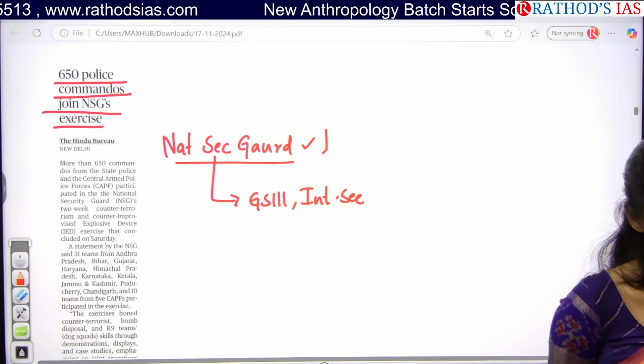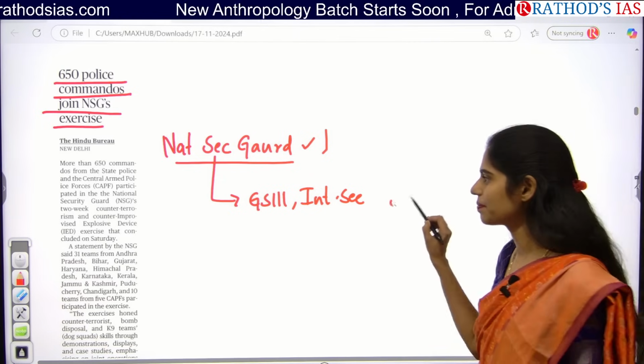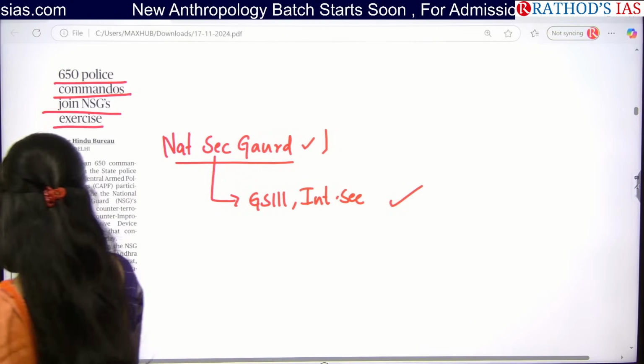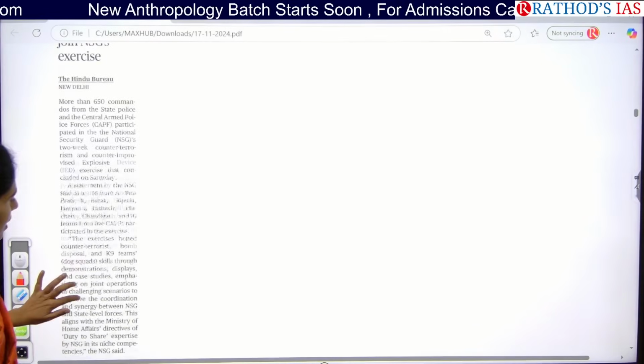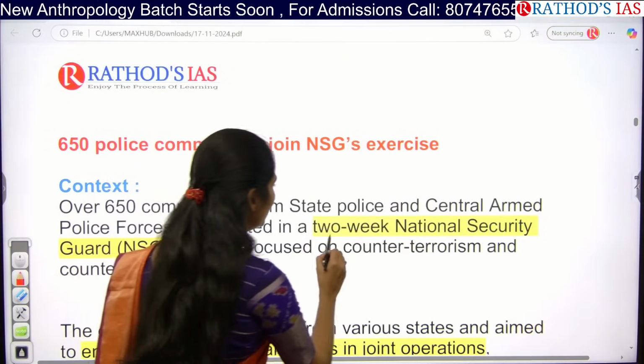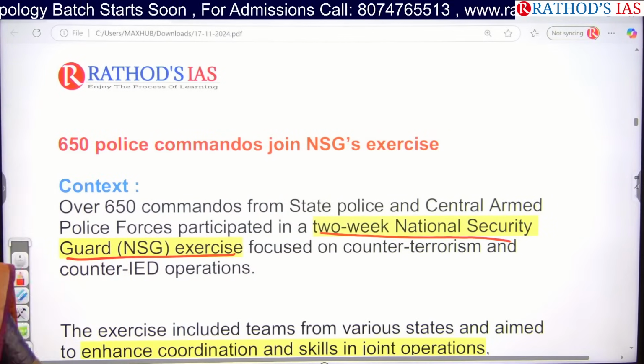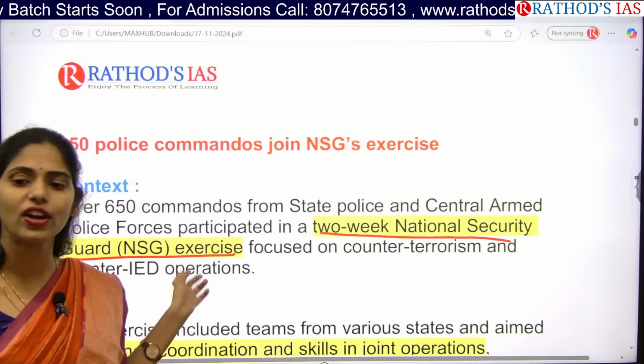Terrorism. They deal with terrorism. Now why is it in the news? Because we are going to have a 2-week National Security Guard exercise.